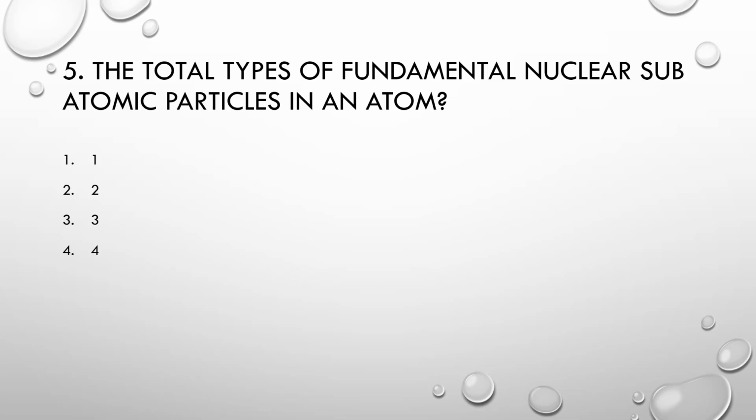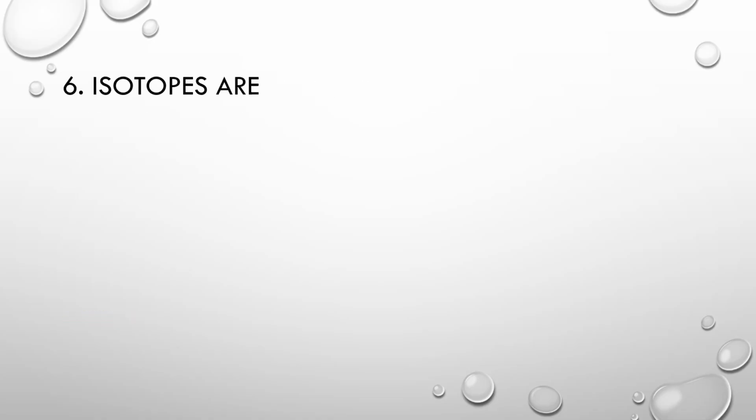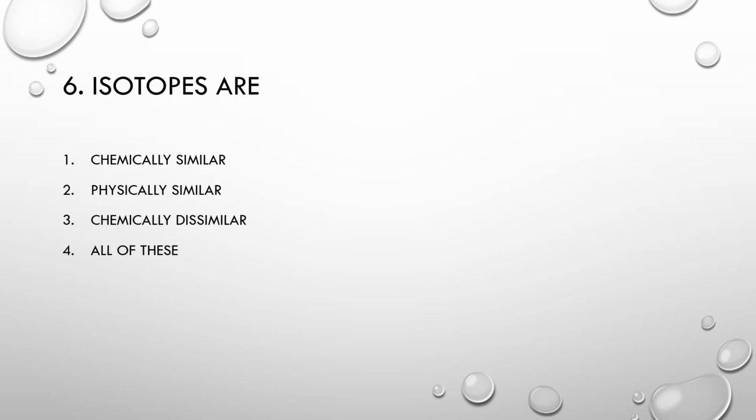Number 1: 1, number 2: 2, number 3: 3, number 4: 4. Correct option is 2. Number 6: Isotopes are number 1 chemically similar, number 2 physically similar, number 3 chemically dissimilar, number 4 all of the above. The correct option is chemically similar.